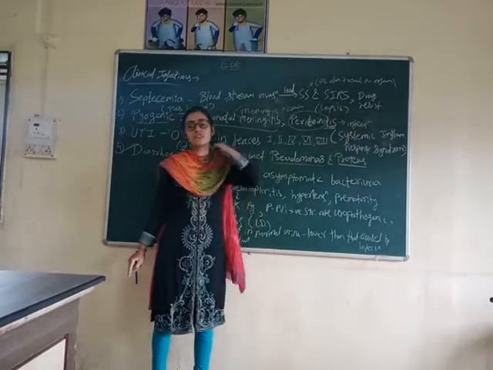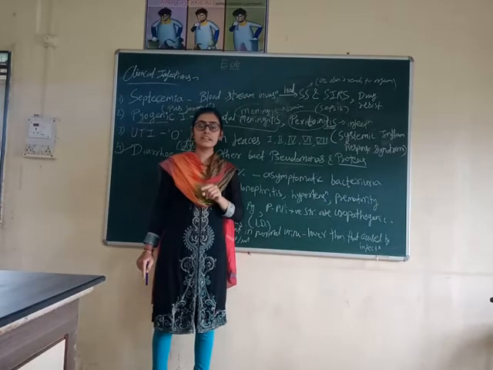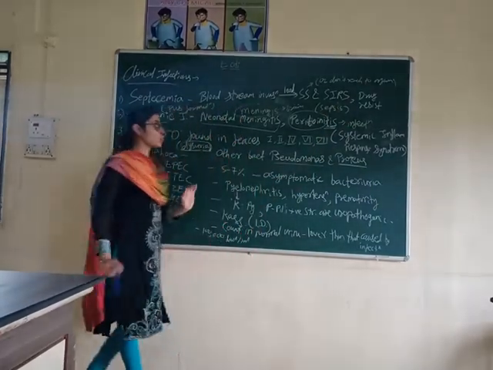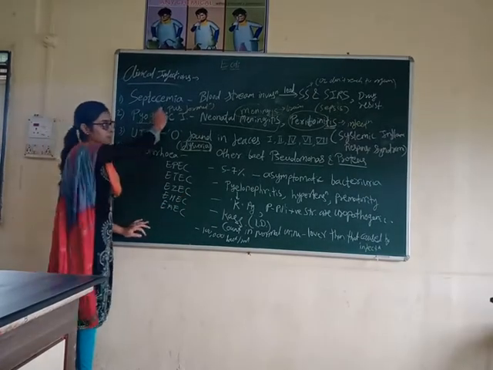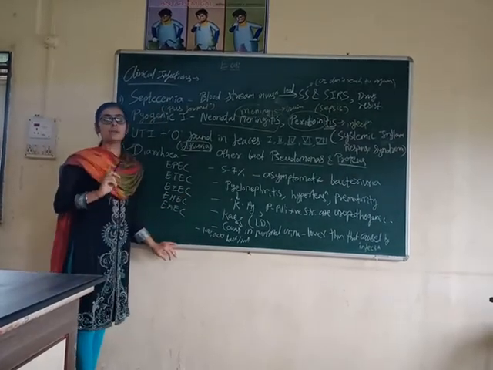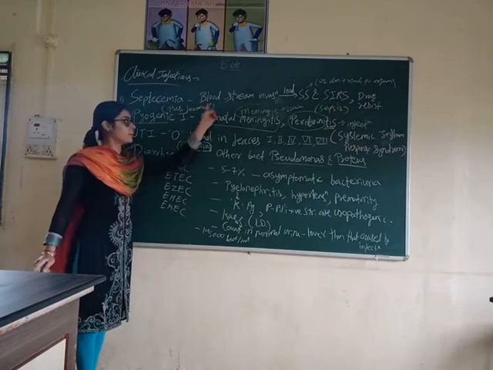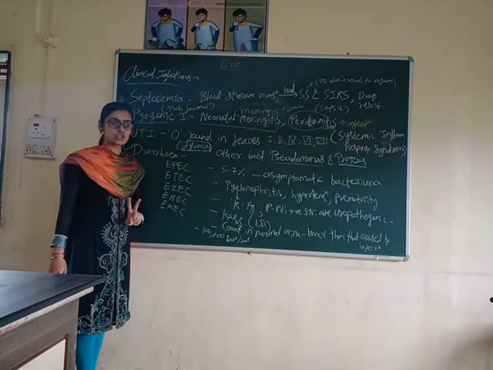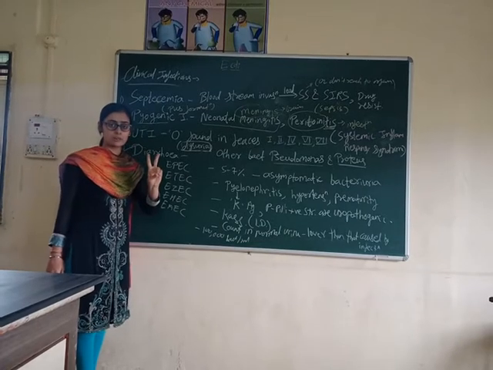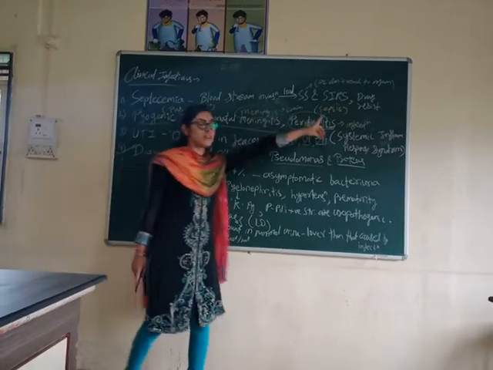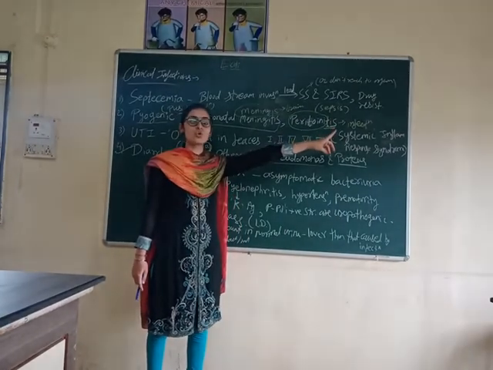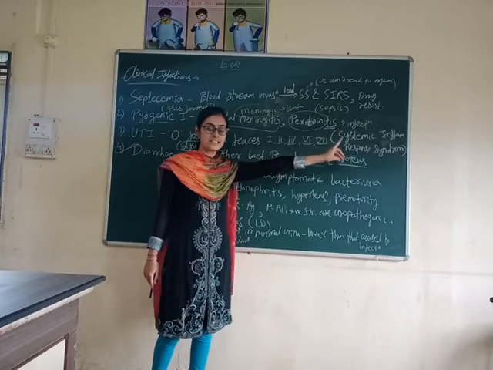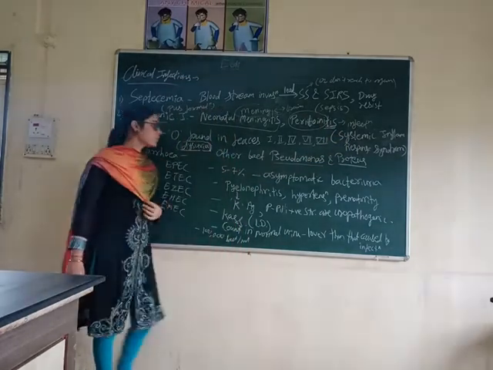So there are some strains of E. coli which show the characteristic of drug resistance. So what you will keep in mind in septicemia: there is invasion of the bloodstream, this is the first point, which leads to septic shock and SIRS, this is the second point. And the third point is some pathogenic strains of E. coli show the ability of drug resistance, meaning the drug has no effect. That doesn't kill them. That is drug resistance.